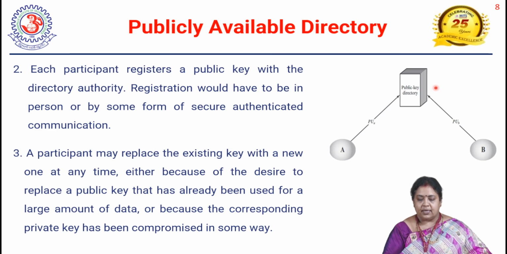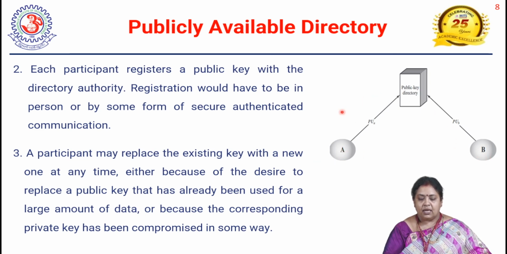Okay, see here, this is a public key directory, and every user registers their public keys in the directory. Suppose A registers its public key and B registers its public key. So every user has a key in this public key directory. So whenever B wants to communicate with A, B can search the directory for A's public key, and by getting A's public key, he can communicate with A.